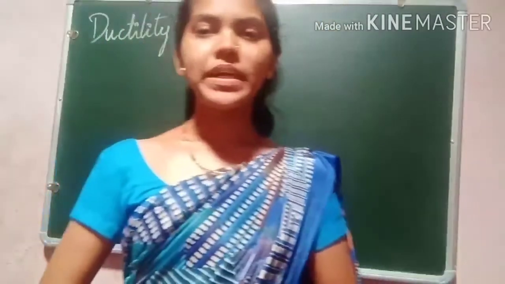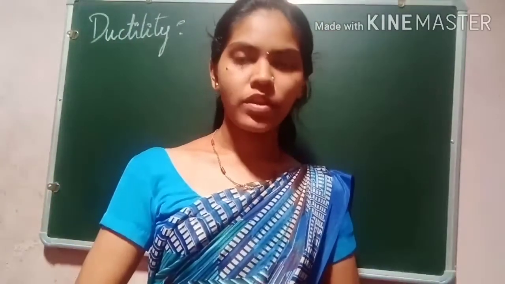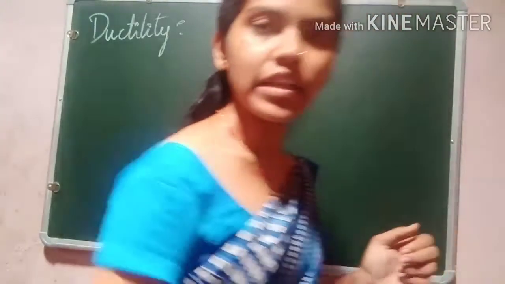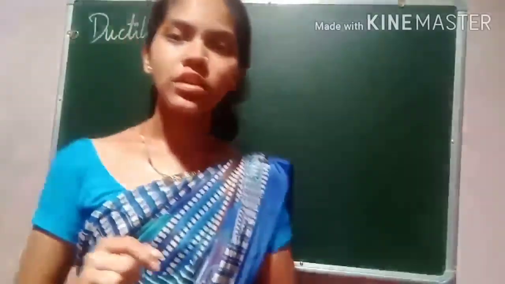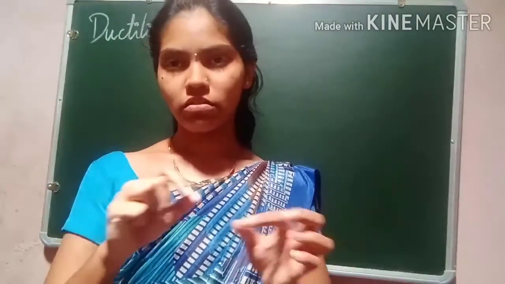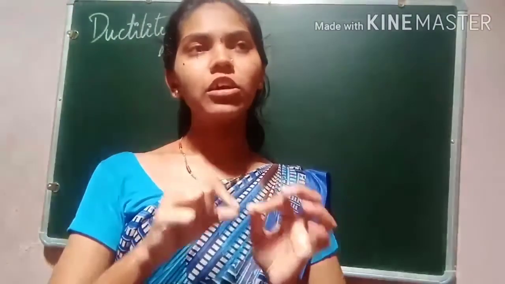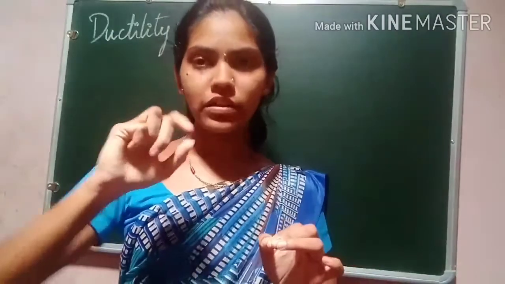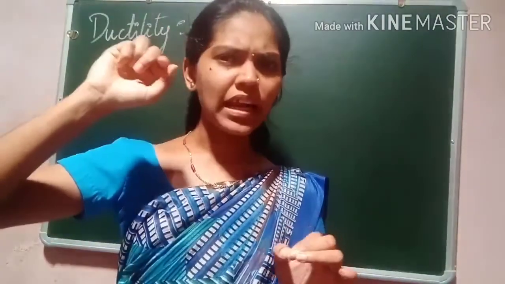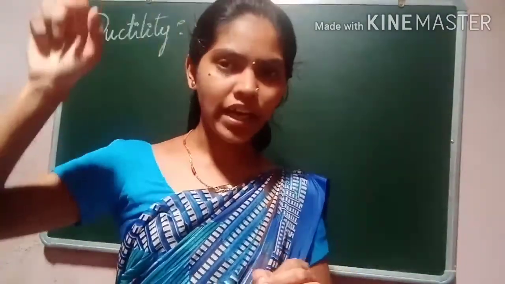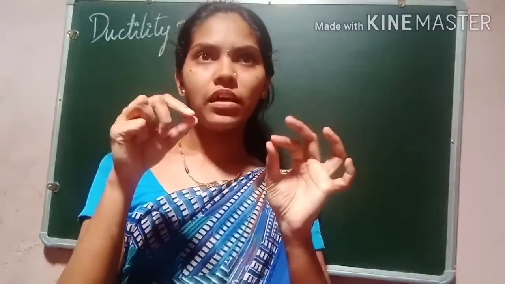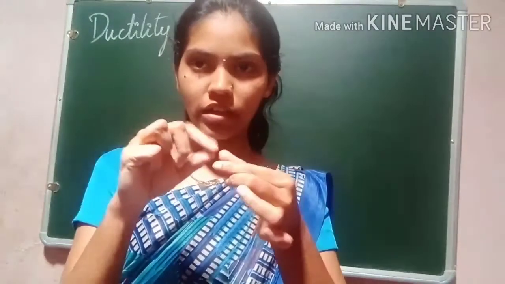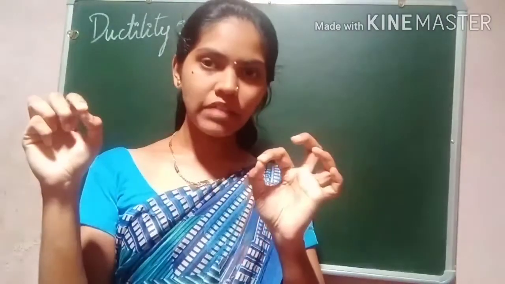Okay, the next property is ductility. Before that, which metal? In your home you have the cable connection and the electrical wire connection. Inside that cable wire, there is a thin wire, right?